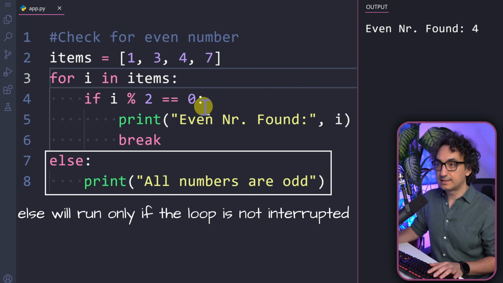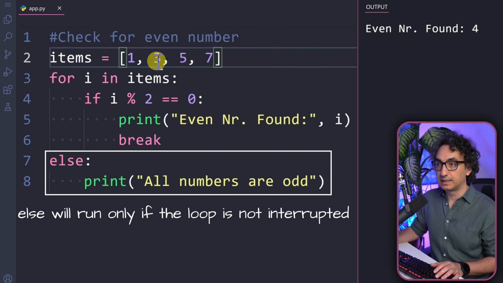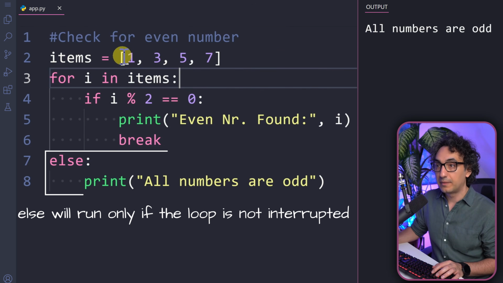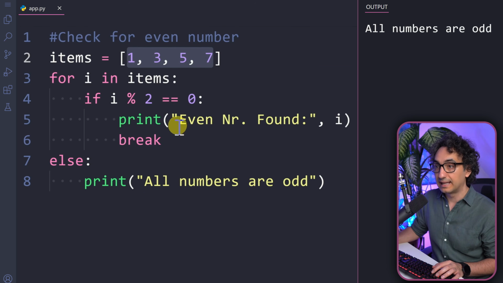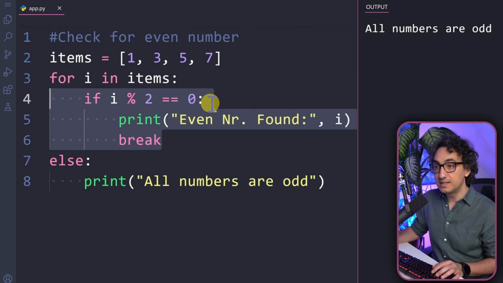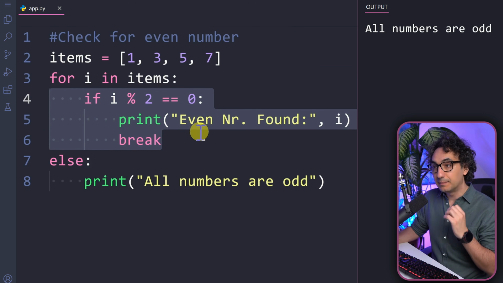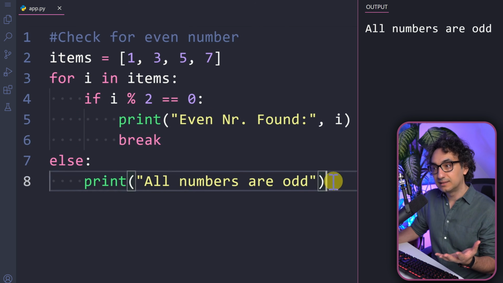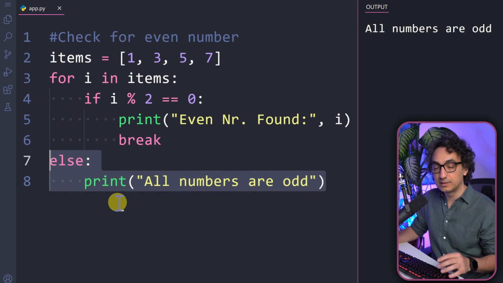Now let's test something else where we're going to have all numbers odd like this, so we don't have an even number, and then execute. You can see in the output we get "all numbers are odd". So that means Python did try all those numbers and none of them fulfilled this condition over here, so it didn't manage to execute the break. That's why the loop was completed and Python executed the else statement.